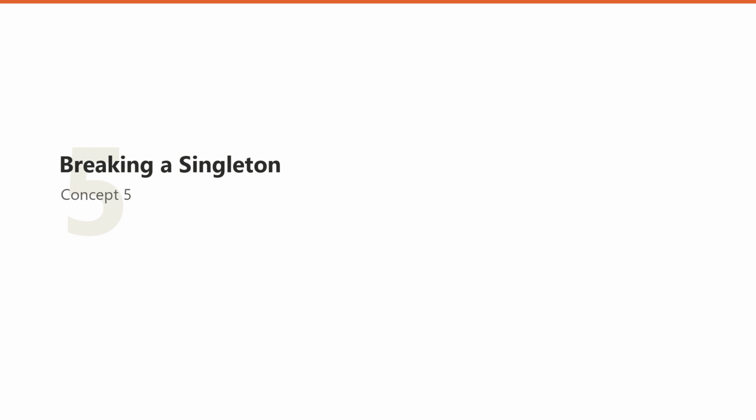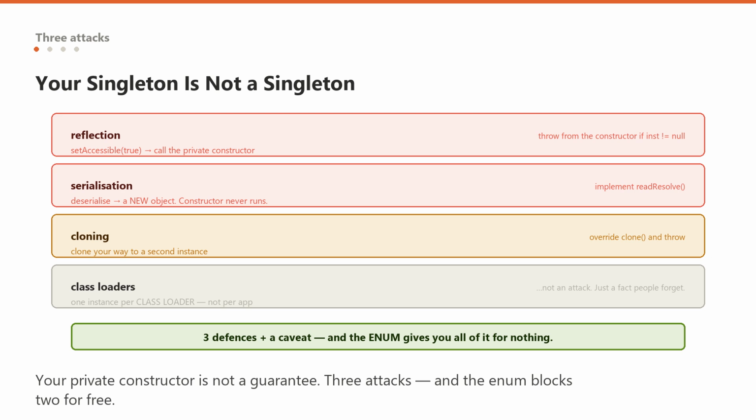Halfway through. Next, 3 ways to create a second instance of your unbreakable singleton. Your private constructor feels like a guarantee. It is not. Attack 1. Reflection. Reflection can obtain the private constructor, call setAccessible(true), and simply invoke it. A brand new instance, and your private constructor did nothing to stop it.